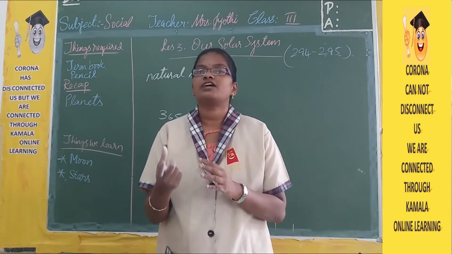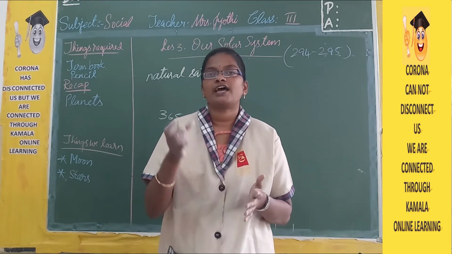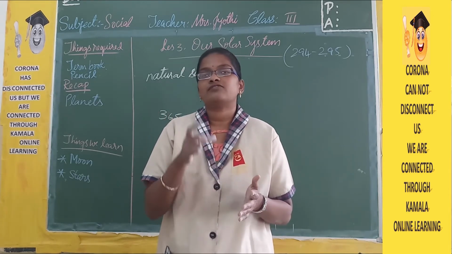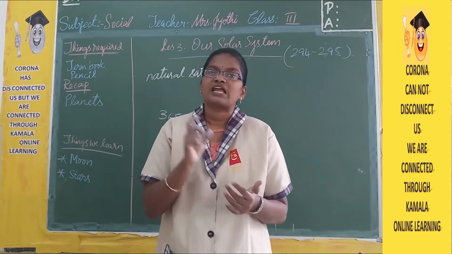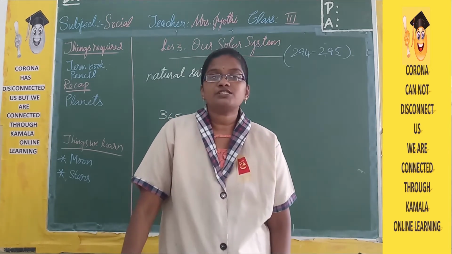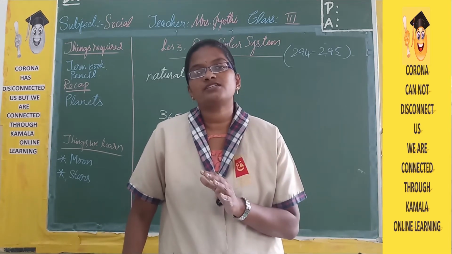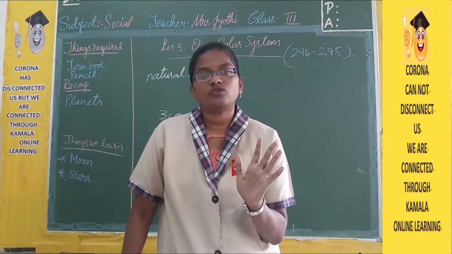Among all these natural satellites, our Earth has one natural satellite, and this satellite is the fifth largest moon. Among all the moons, our moon is the fifth largest. And this moon doesn't have light. Like we already discussed, they don't have light on their own.